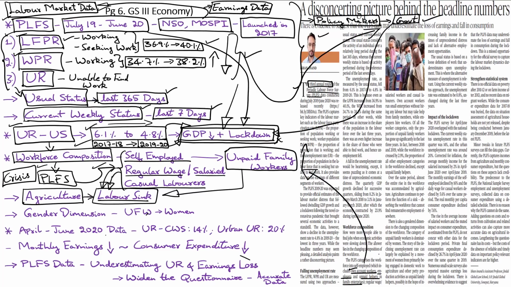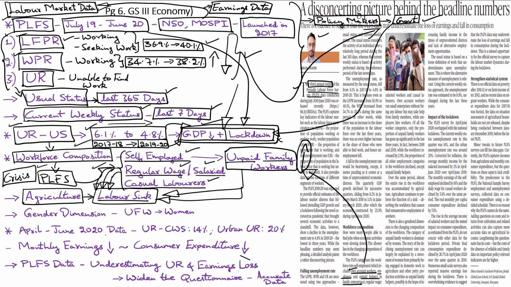So, during the period when unpaid family workers were rising significantly, during the same period, there was a significant rise in the agriculture workforce. This essentially means that a number of self-employed people, a number of regular wage workers and salaried class, and a number of casual laborers and migrant workers, they all lost their jobs during this phase of GDP decline, followed by the pandemic-induced lockdown period. And a majority of them who had lost their jobs, they either returned back to agriculture or they took up unpaid family work in order to help out their own family businesses.